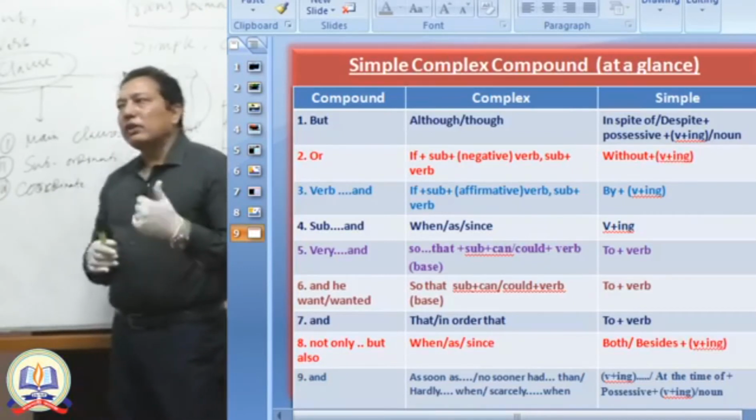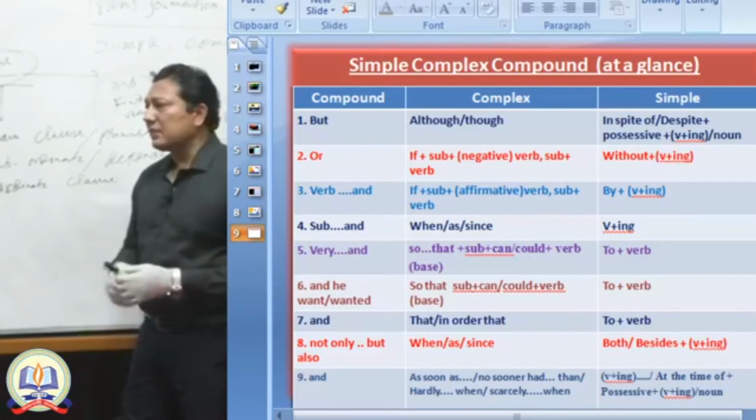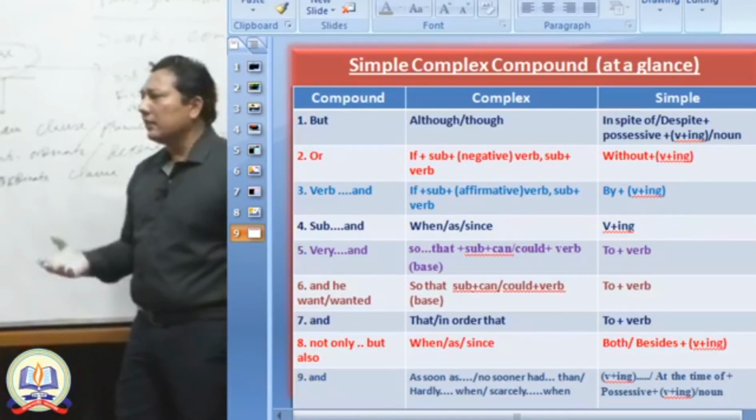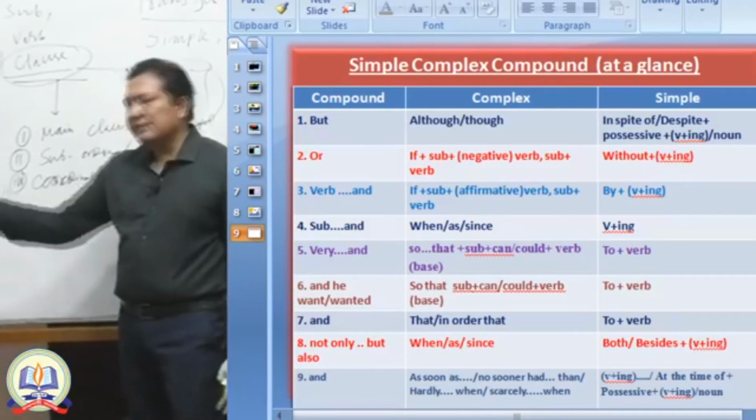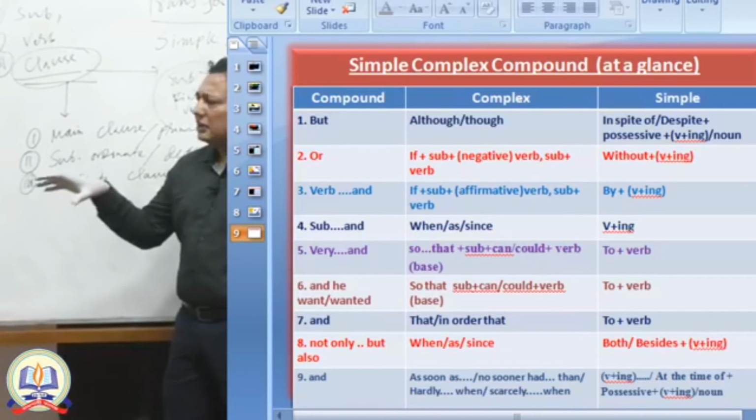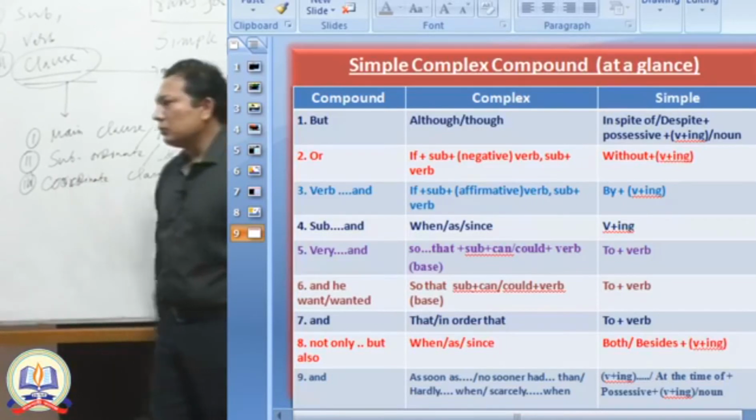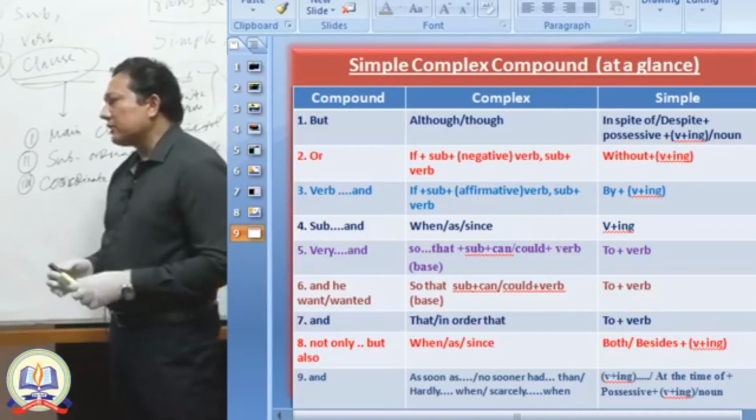And of course, you will get rid of your scary mentality. That means sometimes the students are very scared, thinking, "I have to make complex, compound. Oh, it is very tough." No, it is very easy. If you just think about it minutely, and if you follow the diagram, it will be very easy for you to memorize and to build up confidence on simple, complex, compound.